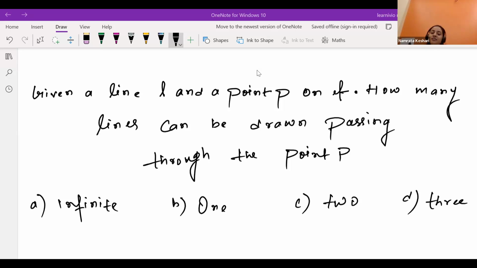So yes, this is the question we are having. Please tell me what will be the correct option. Think about it. Meanwhile, let me check what will be the next question.